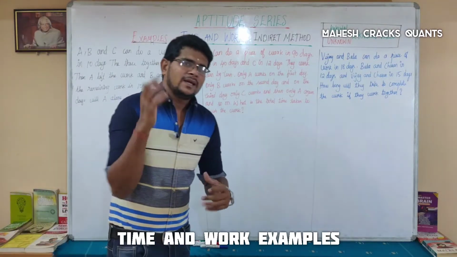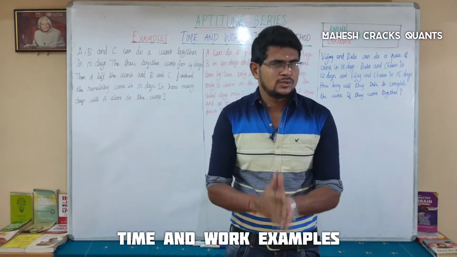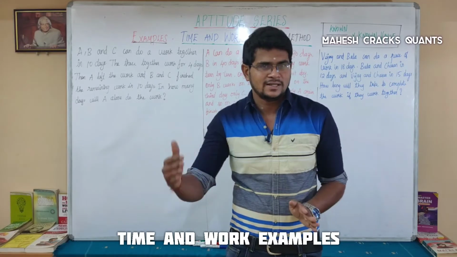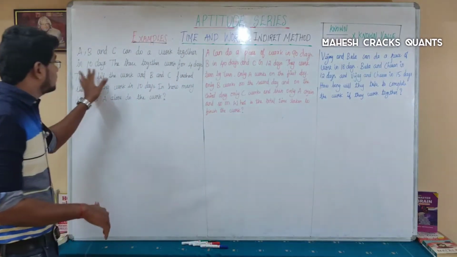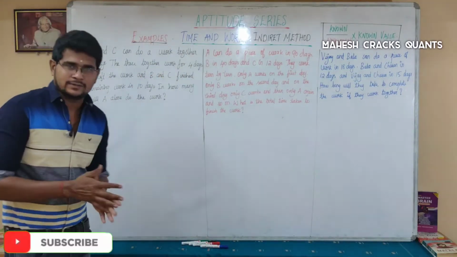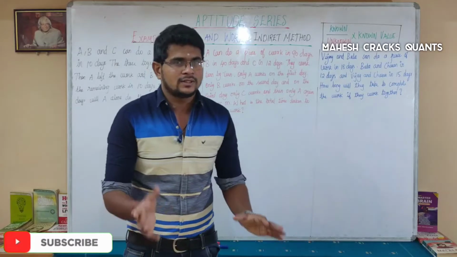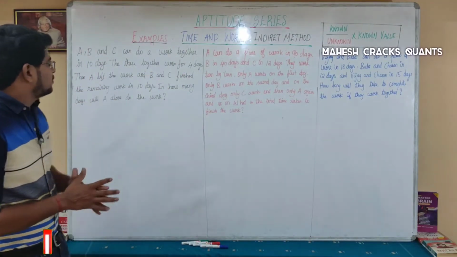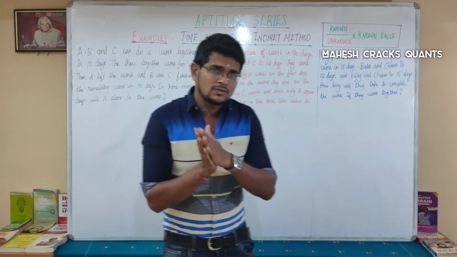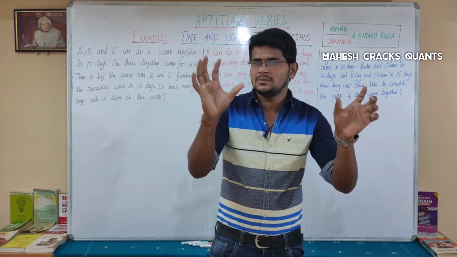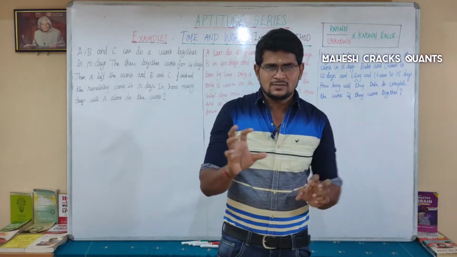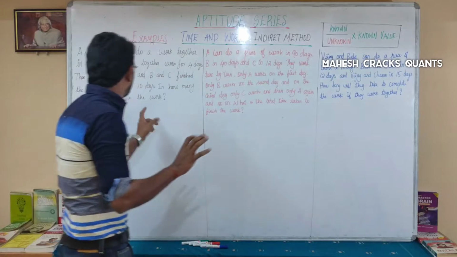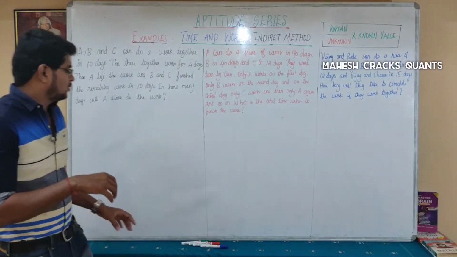The question is, if all the three, A, B, C, work together, the number of days taken to finish the job is 10 days. They have started, all the three, and worked for 4 days. After 4 days, A left the work and B and C finished the remaining work in 10 days. So after 4 days, 6 days of 3 persons' work remains. That is finished by B and C alone in 10 days. That is what is given. In how many days will A alone do the work?